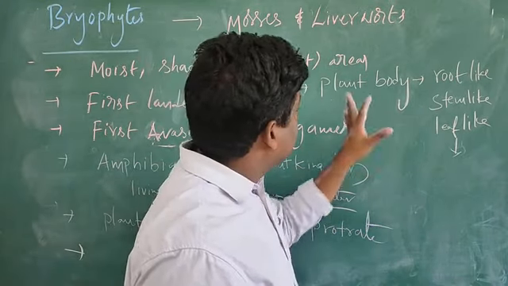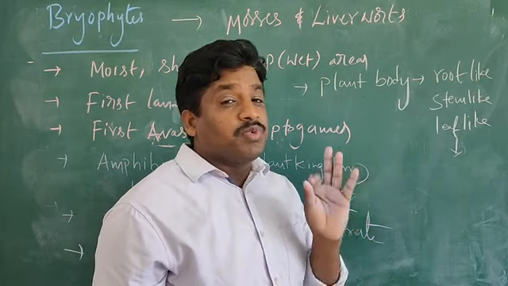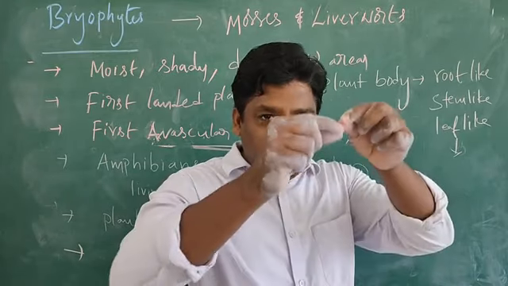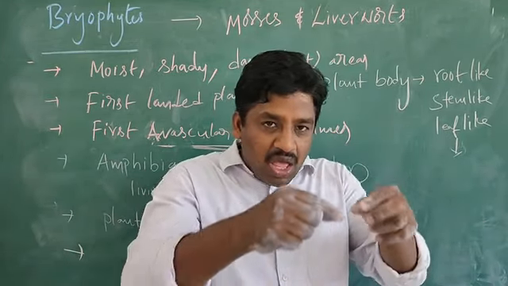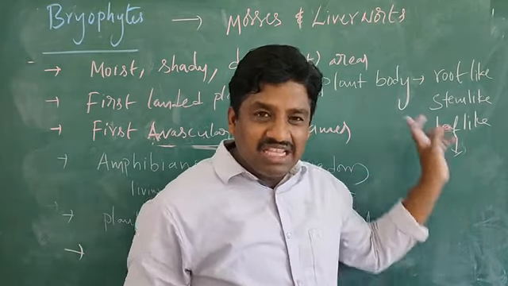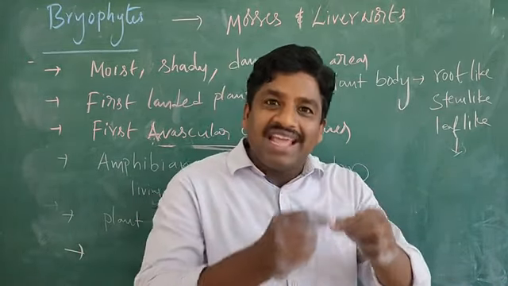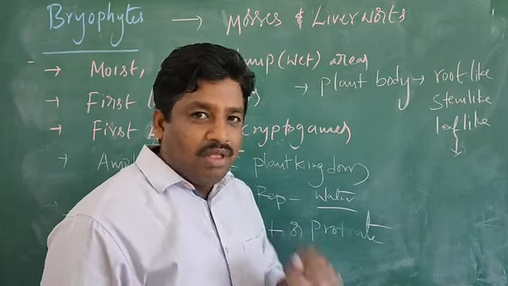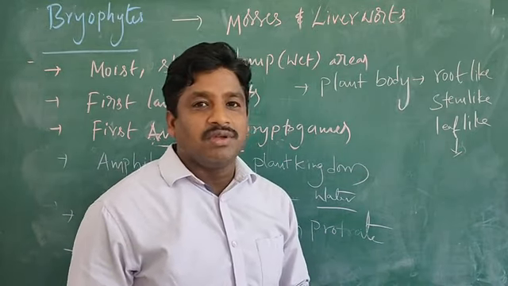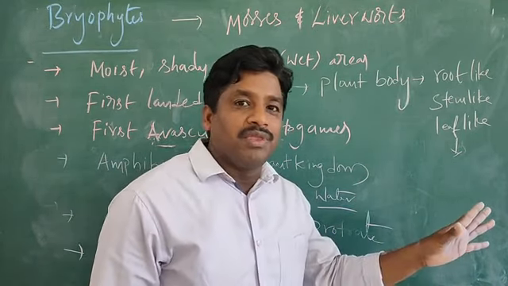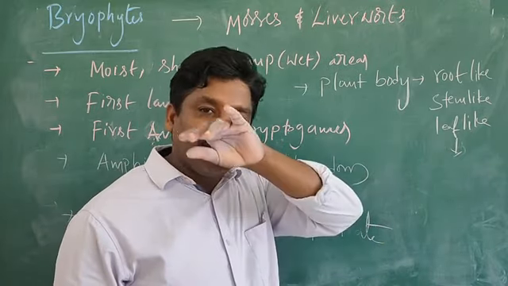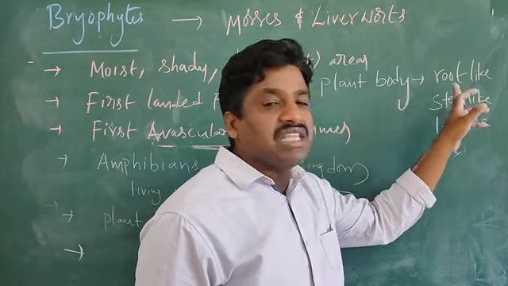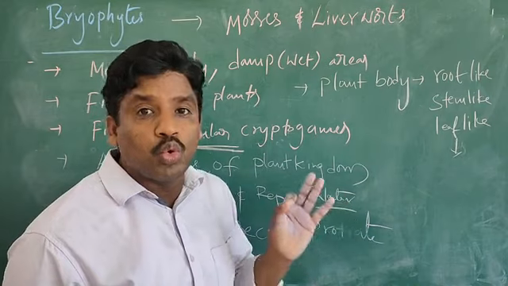In the bryophytic plants, one specific feature is present: root-like structures. Normally in plants, roots are present. But in these plants, not roots, root-like structures. That means not true roots, not a true stem, not true leaves. Understand my point? So here the plant body has root-like structures, that means not true roots.